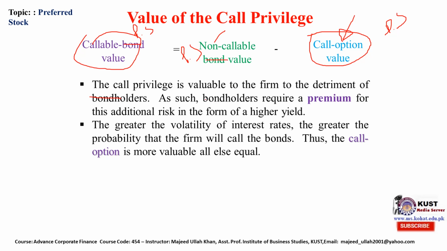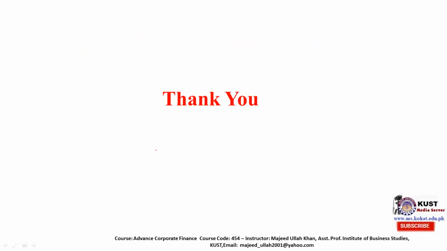The preferred stockholder requires a premium for additional risk in the form of a higher yield. The greater the volatility of interest rates, the greater the probability that the firm will call a preferred stock. Thus, the call option is more valuable, all else equal. Valuable to whom? Valuable to the company. Thank you. This was all about today's lecture.